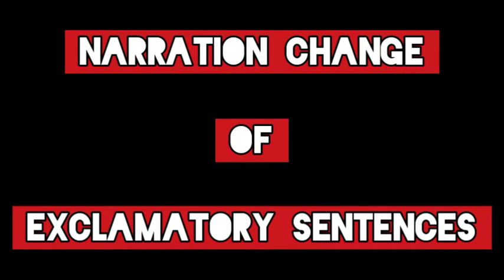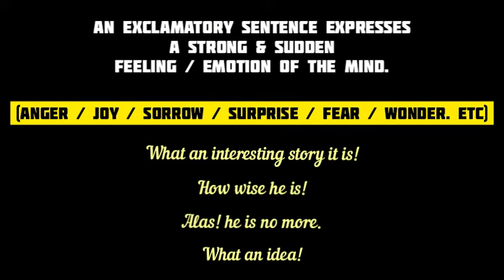Today's lesson is the narration change of exclamatory sentences. But first off, what is an exclamatory sentence? An exclamatory sentence expresses a sudden and strong feeling or emotion of the mind. It expresses sudden and strong emotions such as anger, joy, sorrow, surprise, fear, wonder, etc.